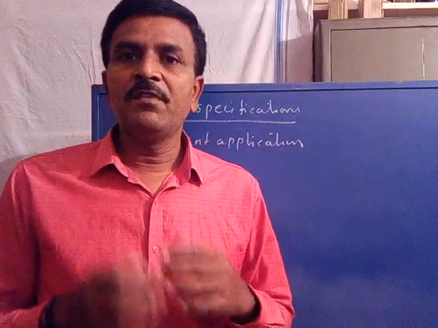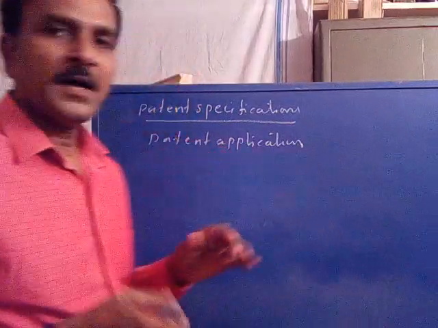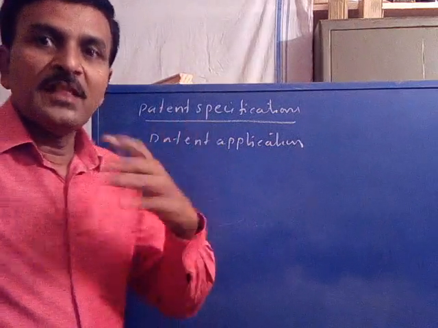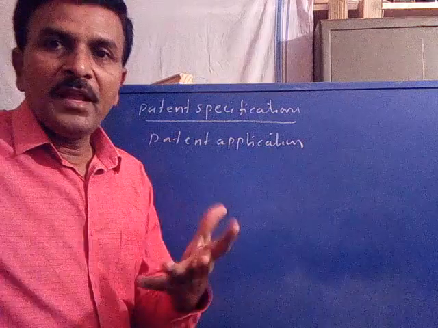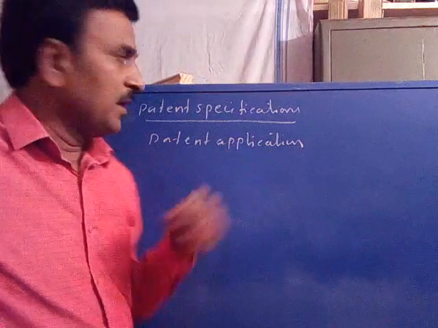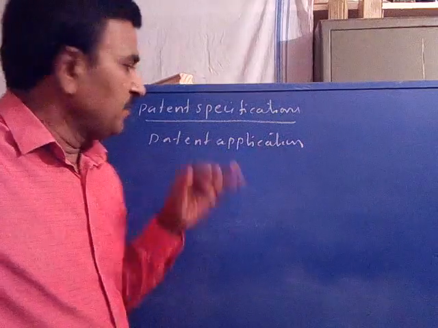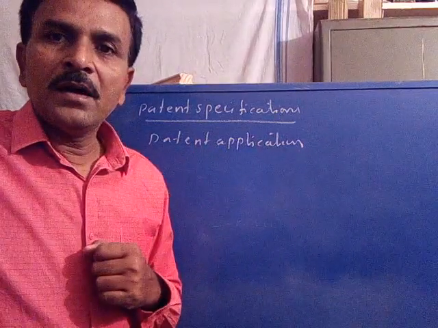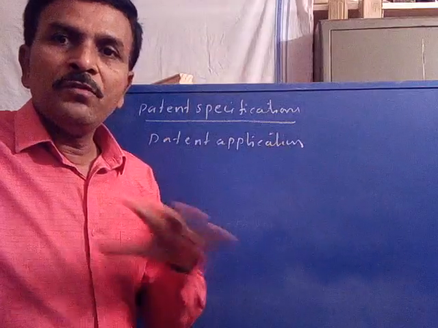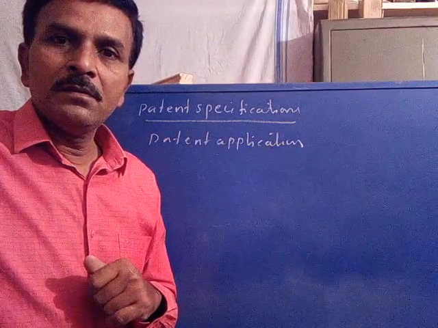The application form should include, are you following? The specifications of the patent: how to get the patents, how to prepare a file to apply and get the patent for our invention. That is the patent specification. To get the patent on any invention, the inventor should fill an application that